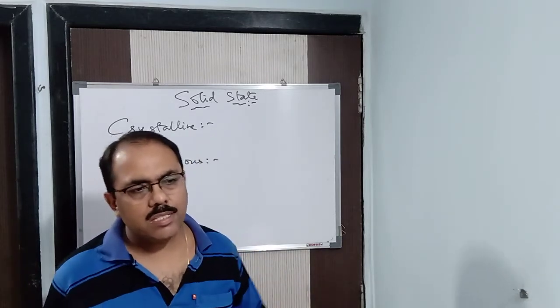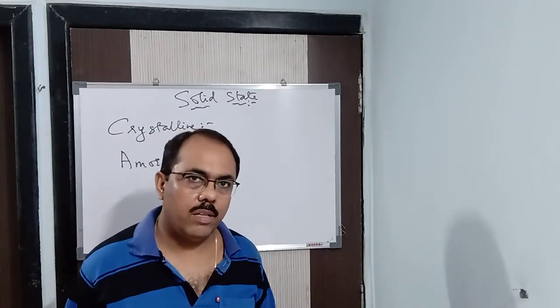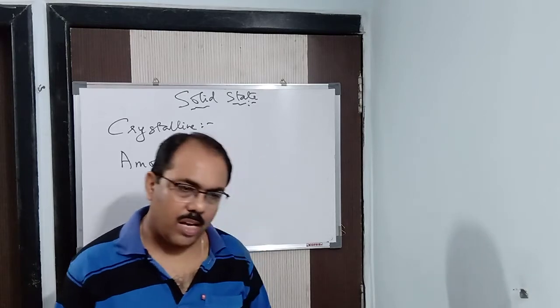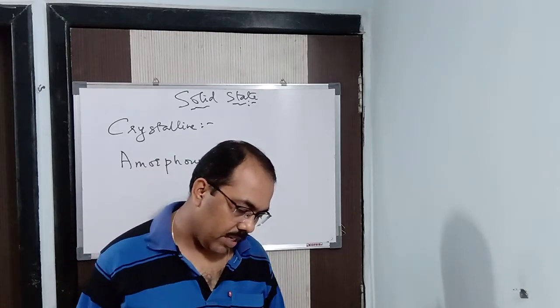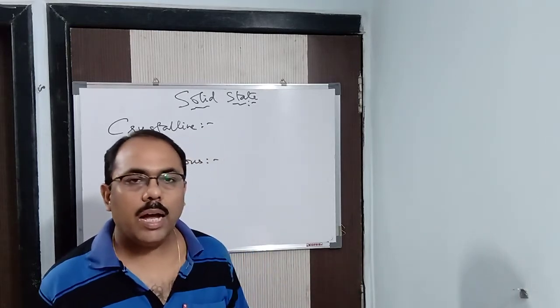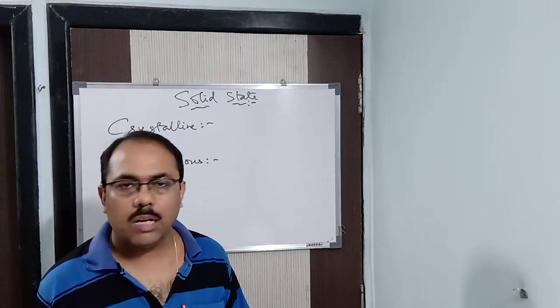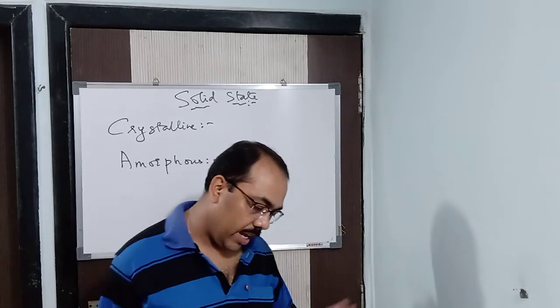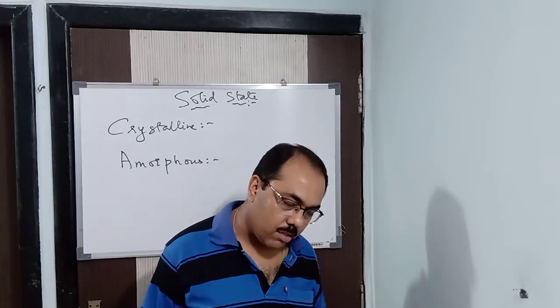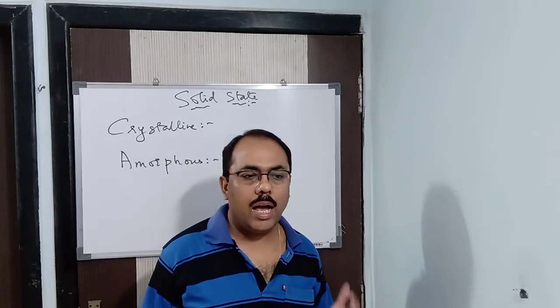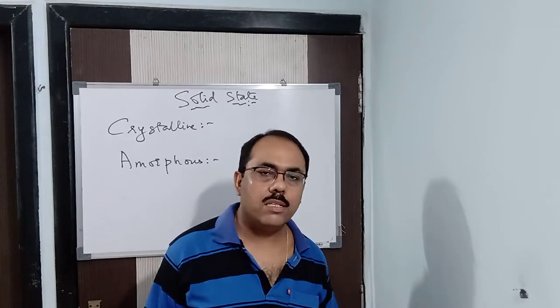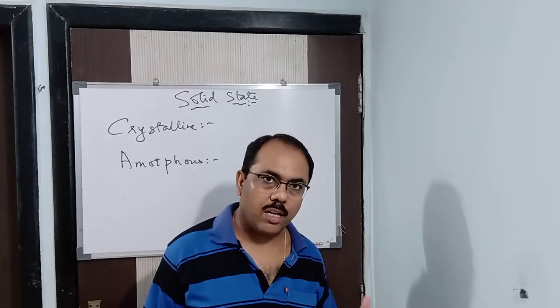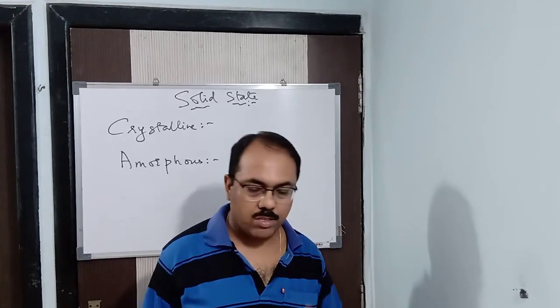Now we will see some differences between these solids. Now which solids are crystalline solids? All metals, and the compounds in the ionic state, are crystalline solids. All the solid elements, whether metals or non-metals, and the compounds in the ionic state in the solid state come under crystalline solids.